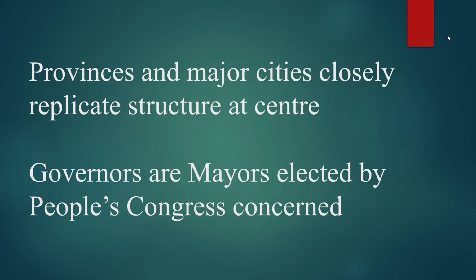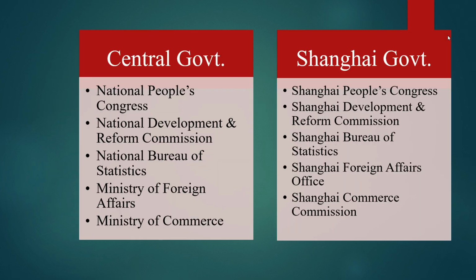In China, provinces and major cities closely replicate the structure at center. Governor, who is the head of a province, and mayor, who is the head of a city, they are elected by their respective People's Congress. For example, I have explained the administrative structure of Shanghai government, which, as you can see, closely replicates that of the central government.